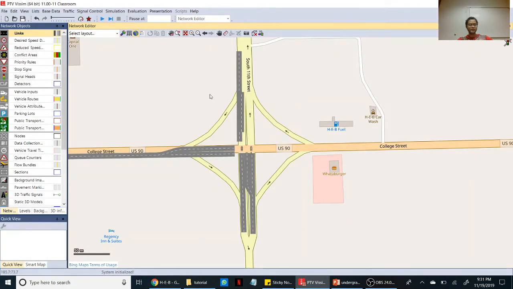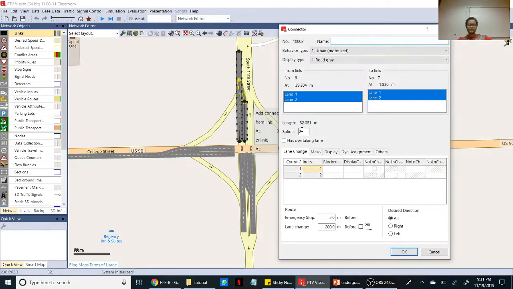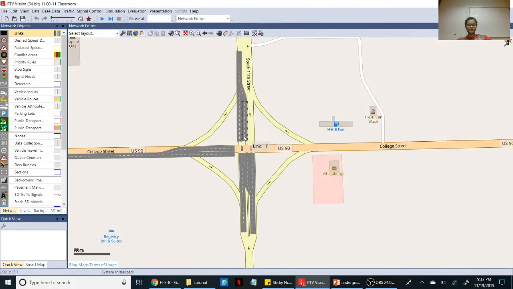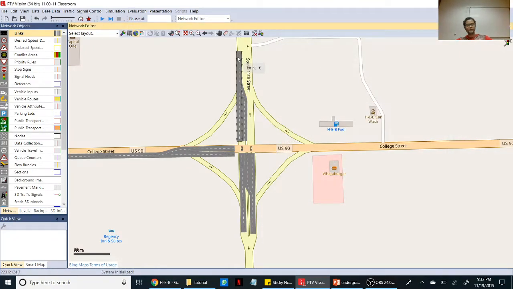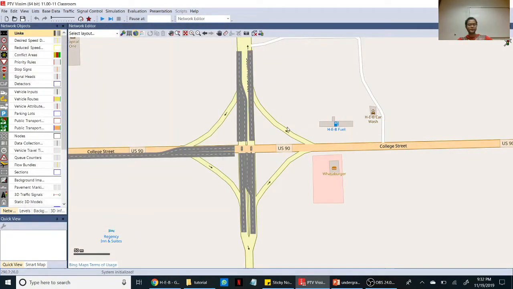Connect this one with this. Give some spline number. Click OK. The left one is connected with through movement traffic, and in this direction you have two lanes.